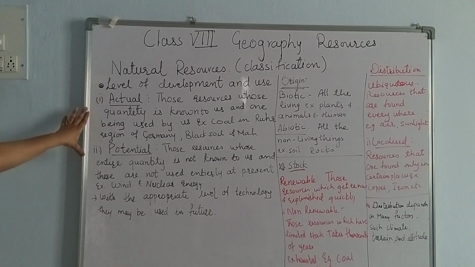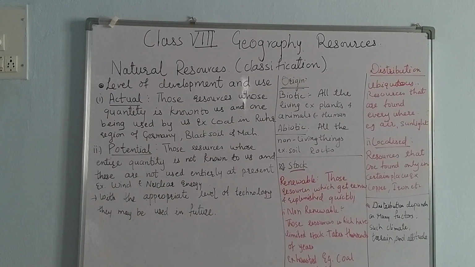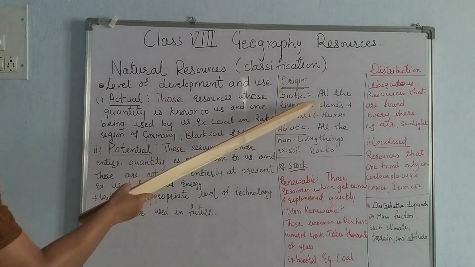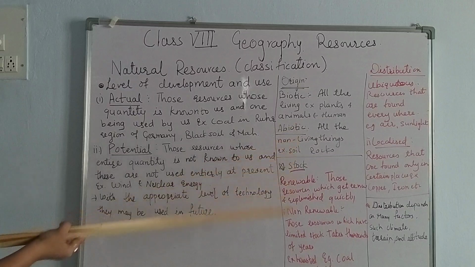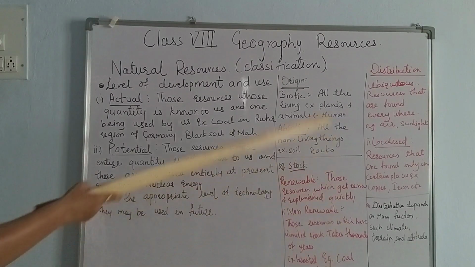Let me come into classification. Then come to the origin. What is origin? How the resources are made? This natural resource, what is origin? From 4th standard, I think, you are studying biotic and abiotic, right? So you know the definition very well. Biotic means all the living things, for example plants, animals, humans. And what is abiotic? Non-living things like rock, stones, soil. Anything that is non-living is abiotic. So this is the origin.